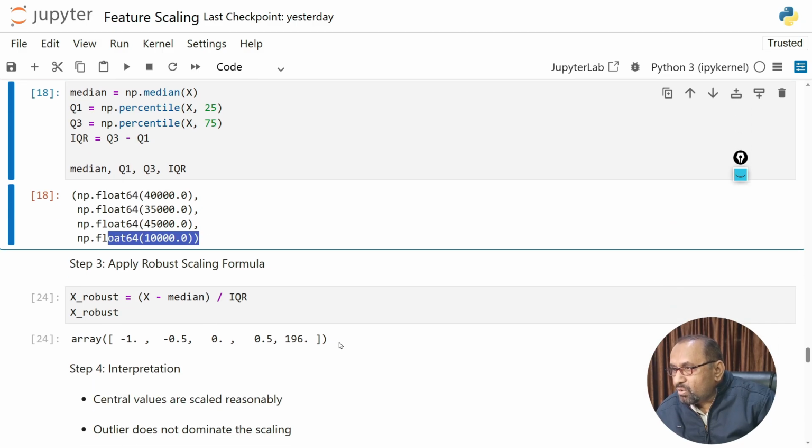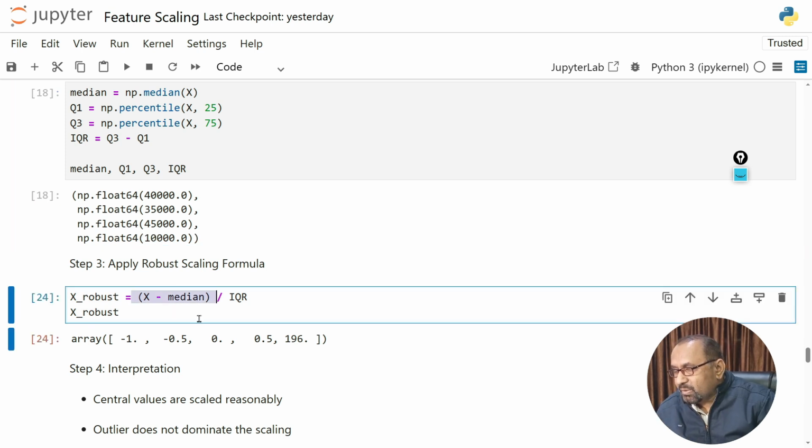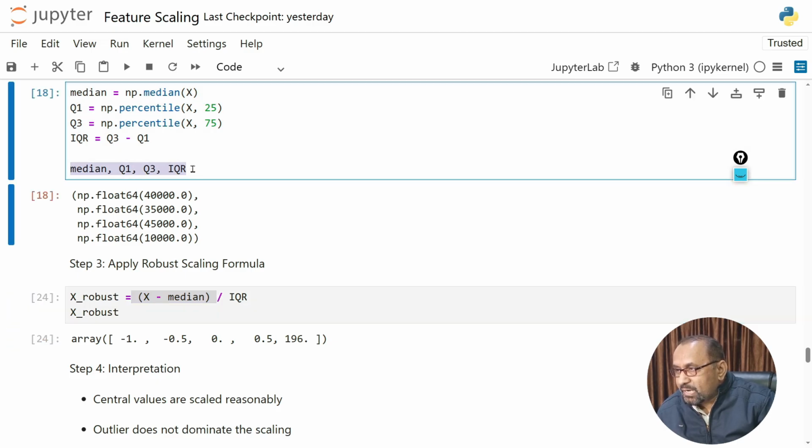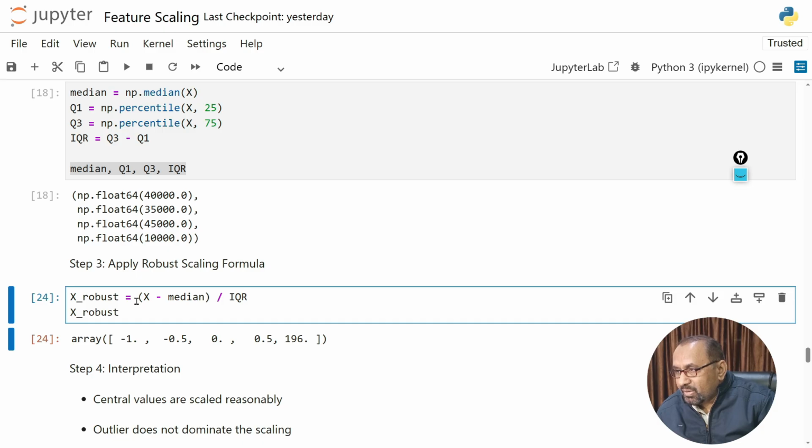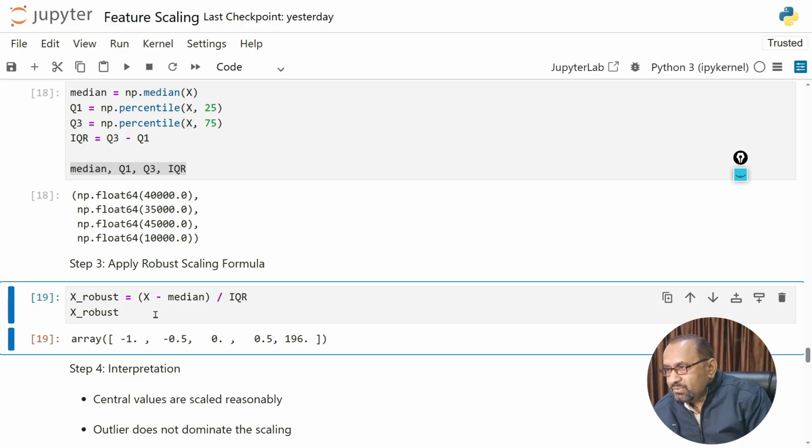Okay. Now we will apply the robust scaling formula, and you can see this is the robust scaling formula: x minus median upon IQR. So we just need to pass all these values which are computed. When we execute, the values are returned.